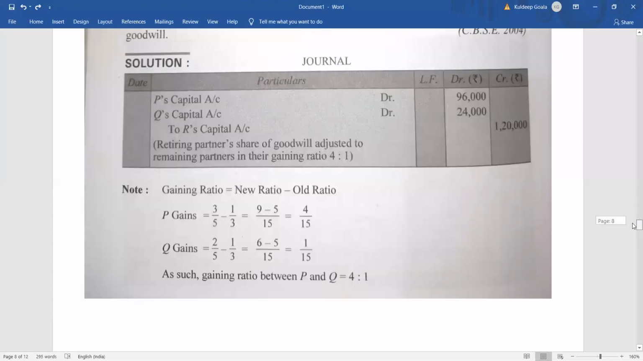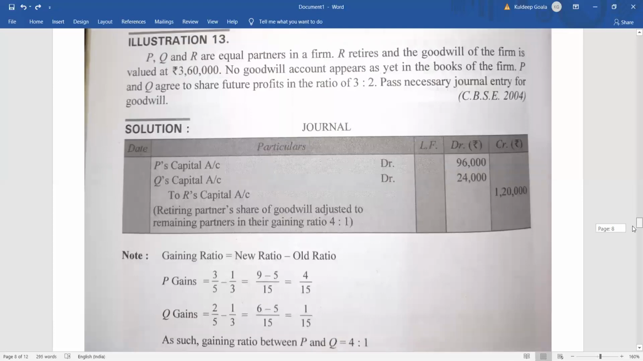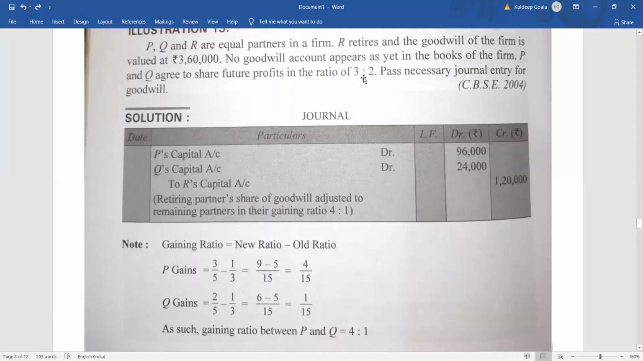So we are moving down and finding out the calculation. We are finding the gaining ratio. So P is gaining how much? The new ratio is given. You can see in the question, the new ratio is 3:2. That means 3/5.